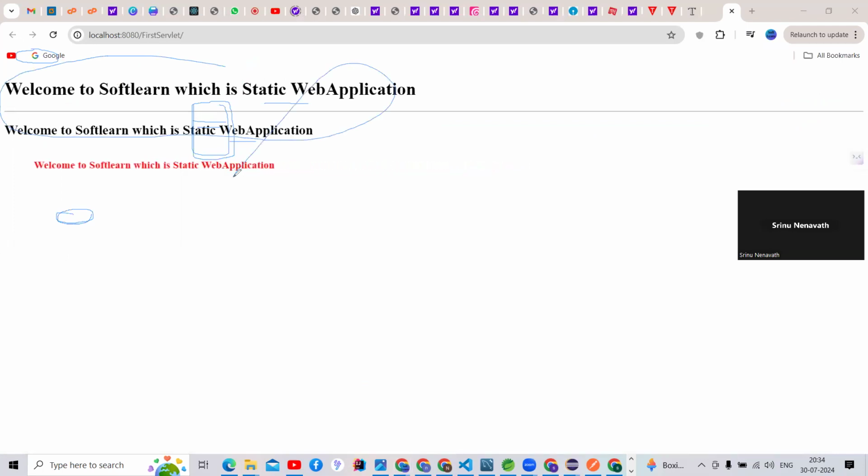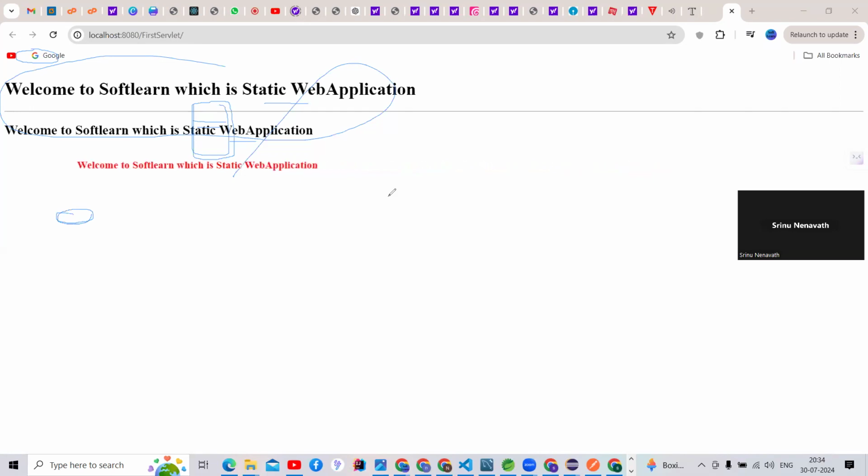Are you getting it or not? Yes, sir. This is the way we can develop a static web based application. Tomorrow we can go through HTML, CSS and JavaScript briefly, and after that we can implement things.